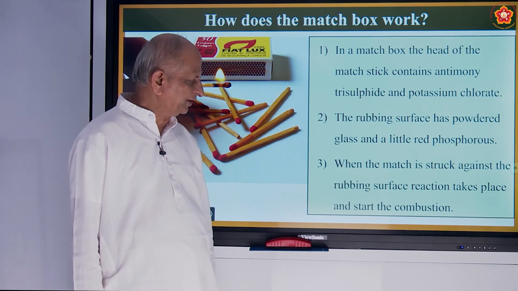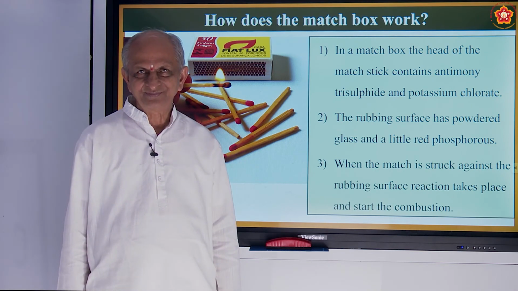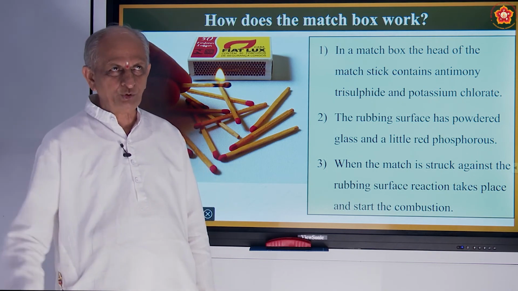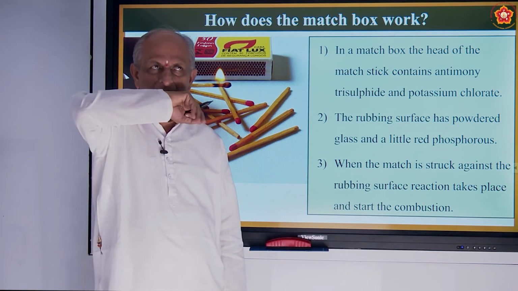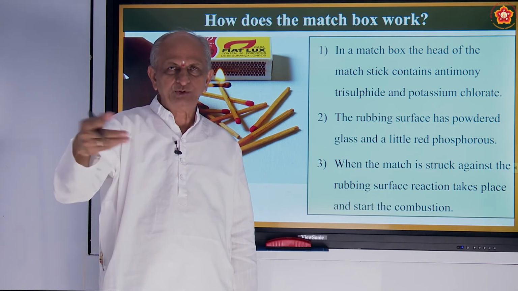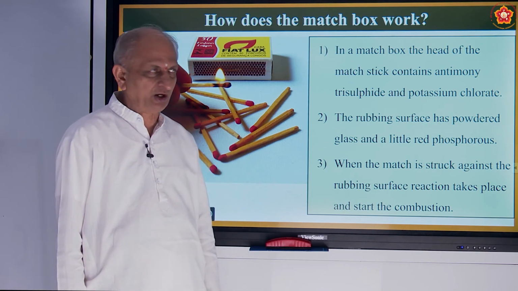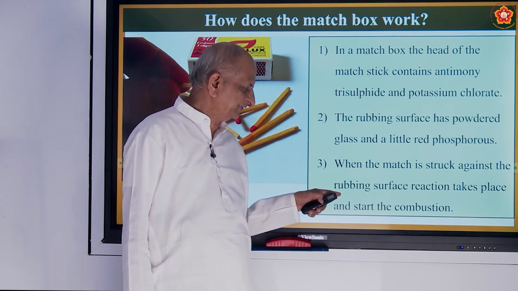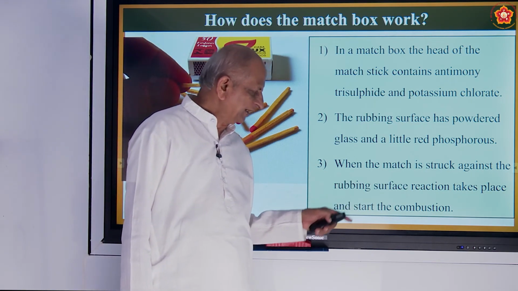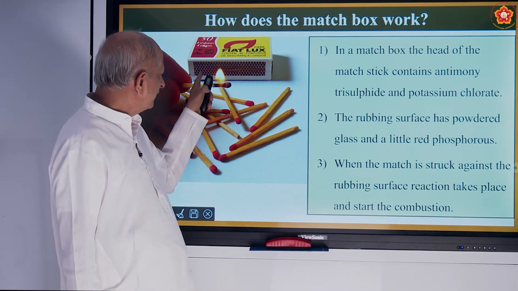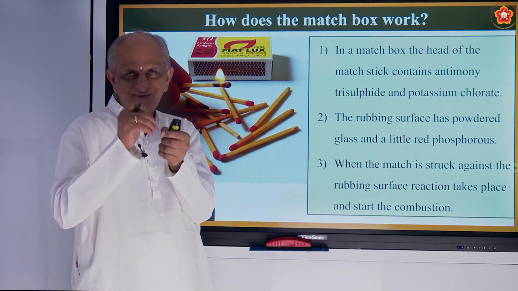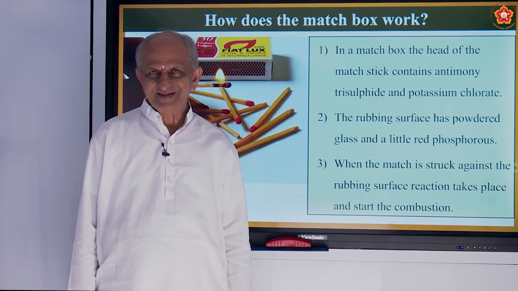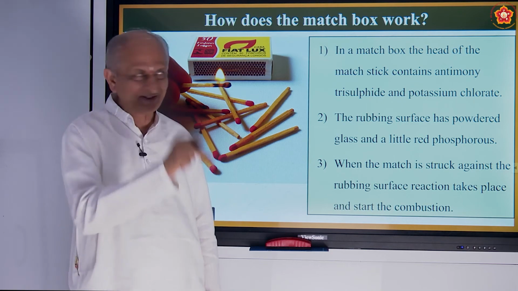And then you may ask, why not white phosphorus? White phosphorus is poisonous. In earlier days they used white phosphorus, but it led to a disease called phossy jaw. So when the matchstick is struck against the rubbing surface, a reaction takes place and starts the combustion. So when you strike it, I need not explain, you know all that. Very simple thing. But just see this point here.